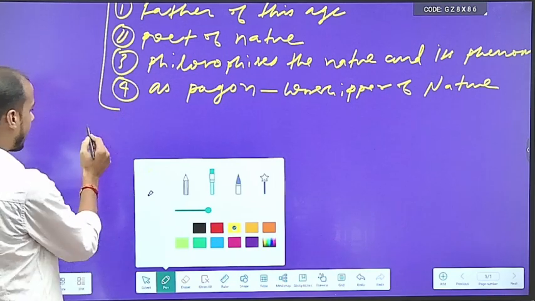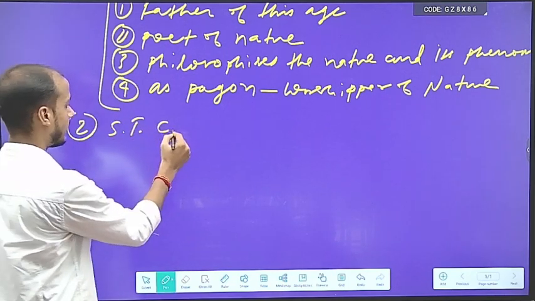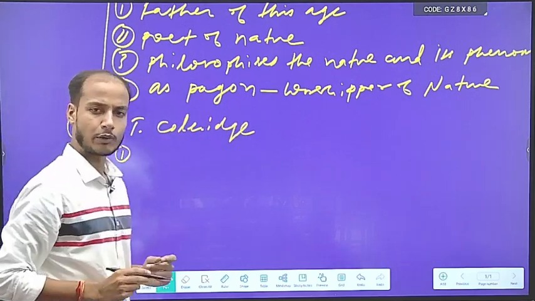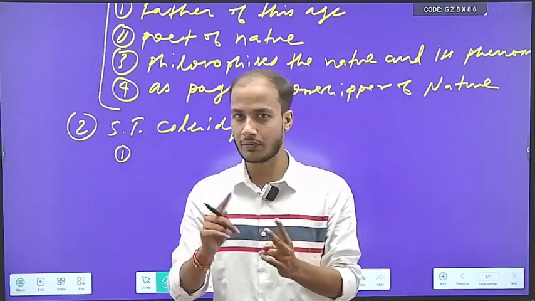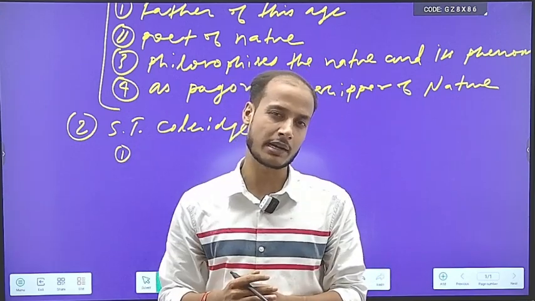The second poet that we would like to talk about is S.T. Coleridge. We'll understand only 2 points about S.T. Coleridge. S.T. Coleridge and William Wordsworth, these two poets came first in the field of English literature and revolted against 18th century traditions and conventions.